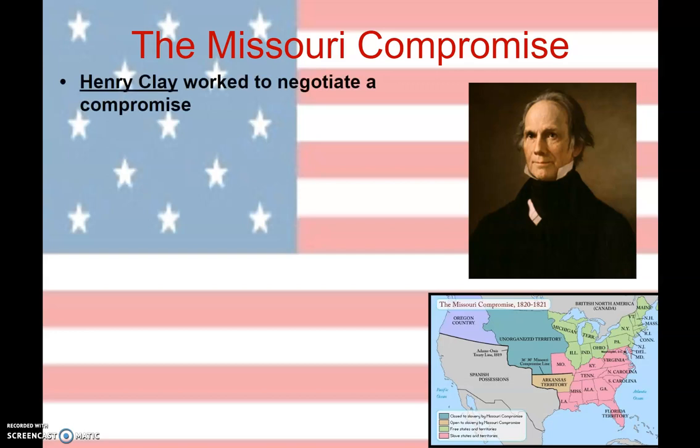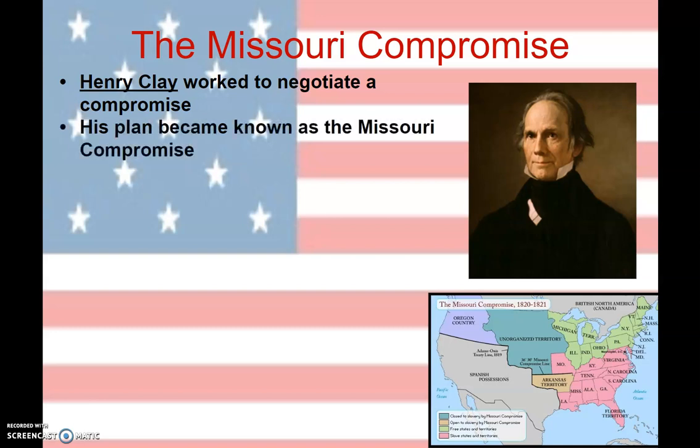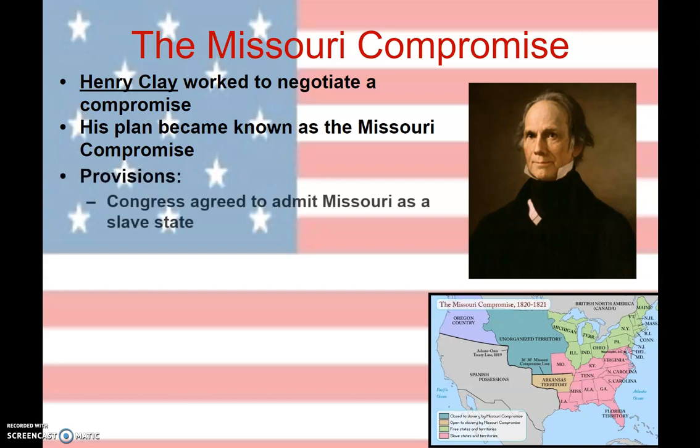Of course, created by our guy, Henry Clay, right? The man who's involved in absolutely everything brings us the Missouri Compromise. Henry Clay is literally nicknamed the Great Compromiser because he comes up with so many solutions to issues during this time period. All right, so his plan becomes known as the Missouri Compromise. We are going to pass it. What we need to know is the elements of the Missouri Compromise and why they were so important, all right? The first element of the Missouri Compromise: Missouri is going to enter, they are going to become a state, and they're going to be a slave state.